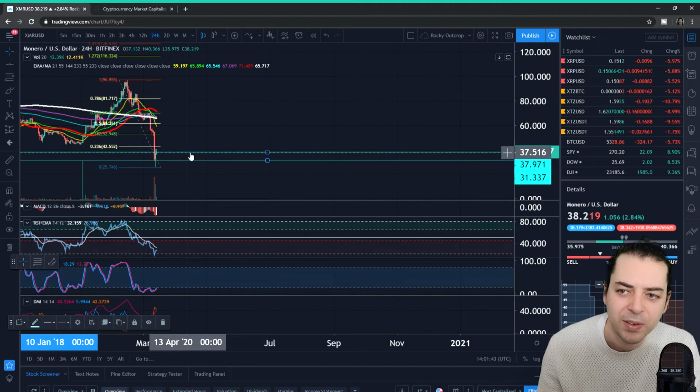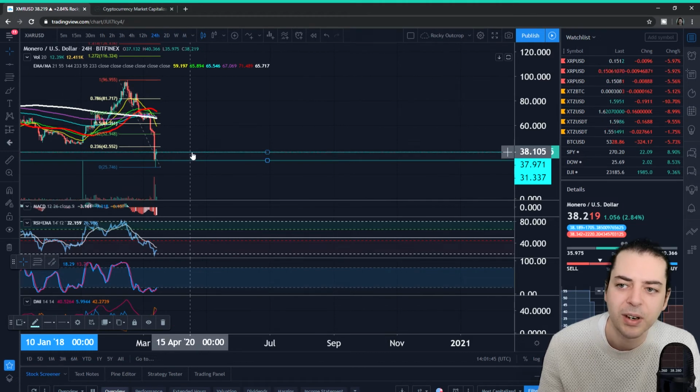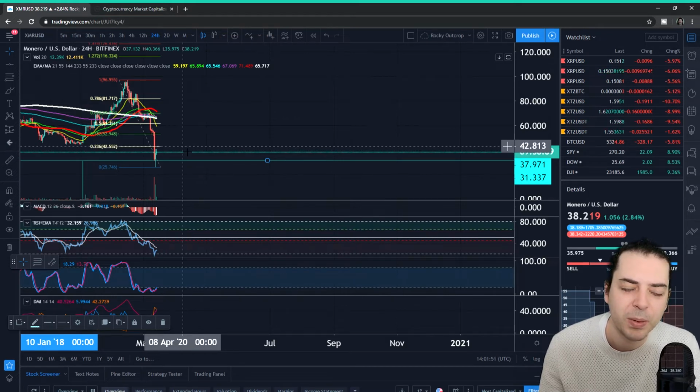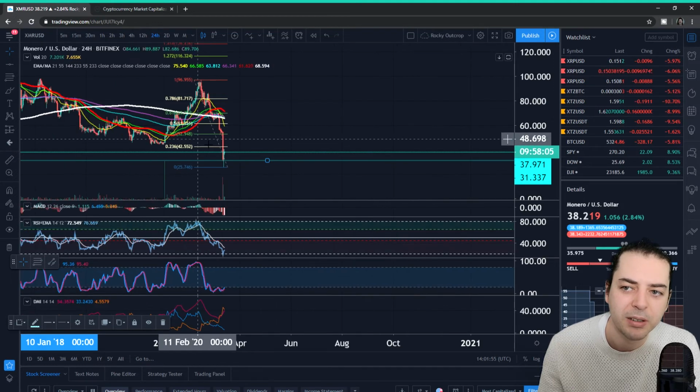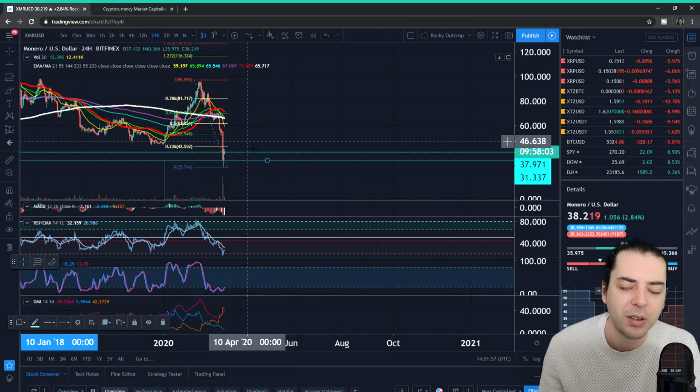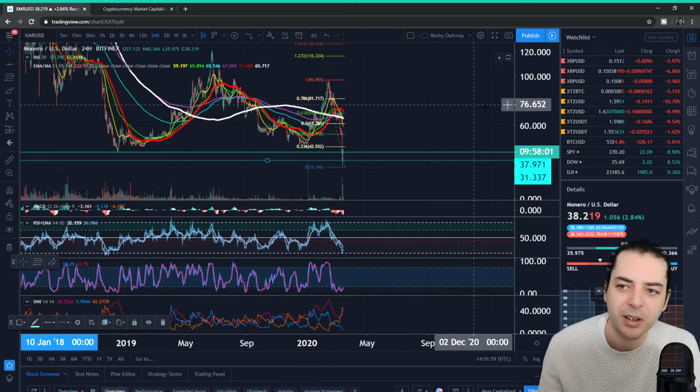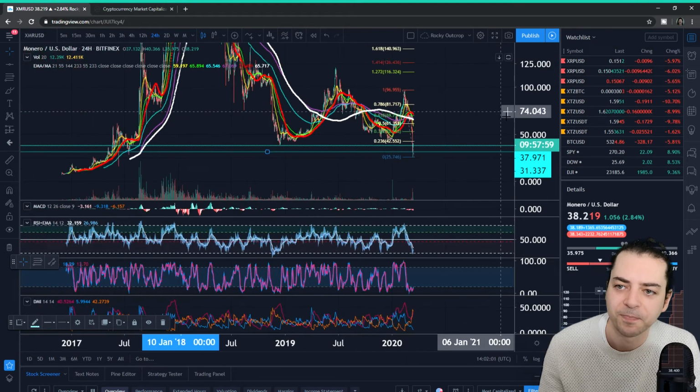So yeah, looking for this to crack up above the $38 level where it is currently and move towards 46. Should it go up above 46 or whatever, then you'd see quite a big tweezer bottom coming in here, and things would look very much positive. Not going to count my chickens just yet.